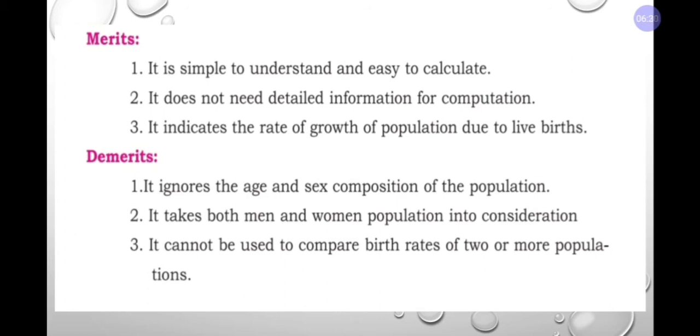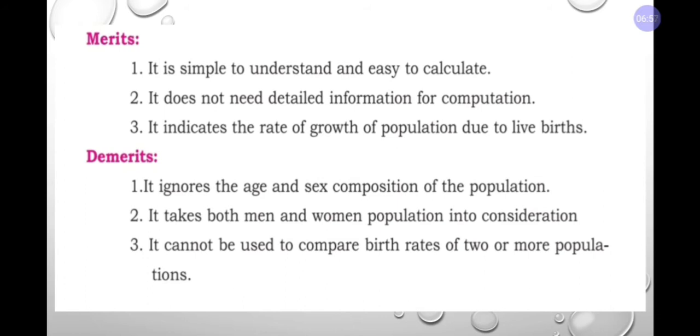Next, demerits. When the merits are there, obviously demerits will be there, right? Going for demerits, it ignores the age and sex composition of the people. It ignores age and also the sex composition of the population, where even men or women population is considered in some cases.